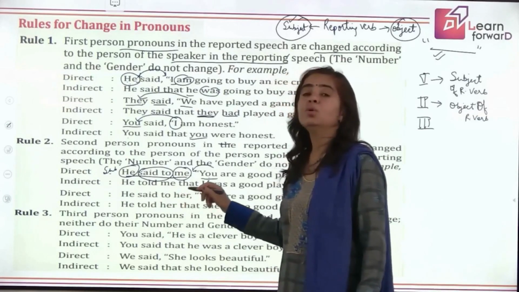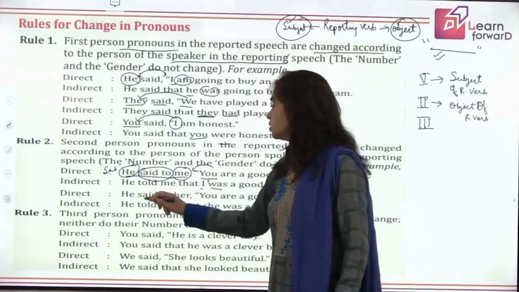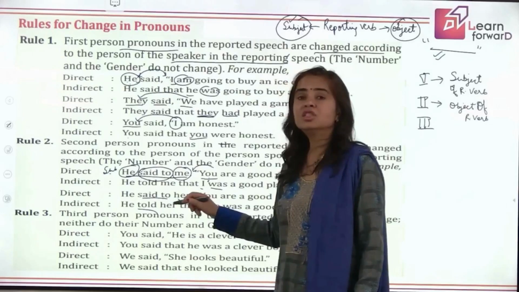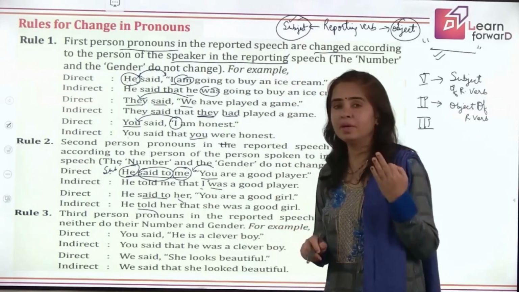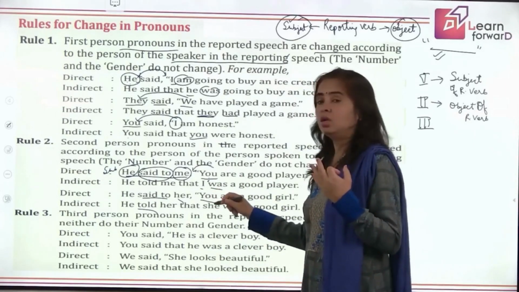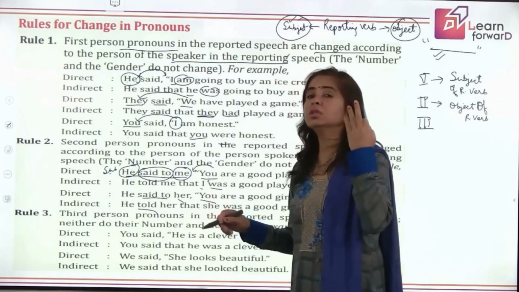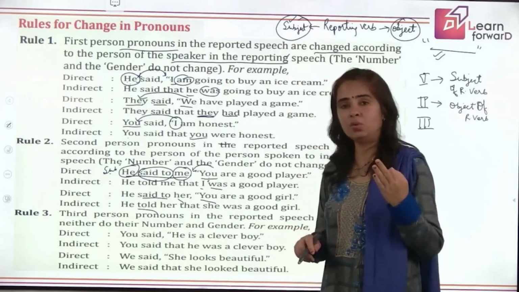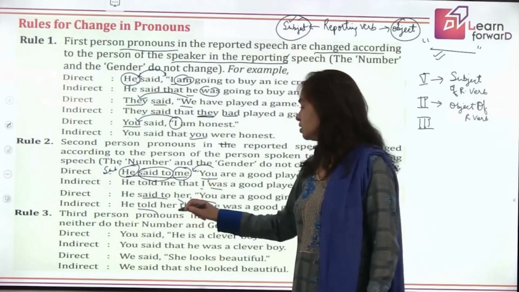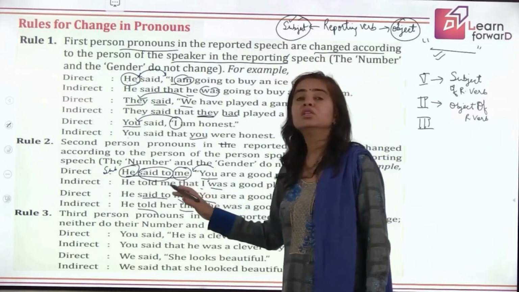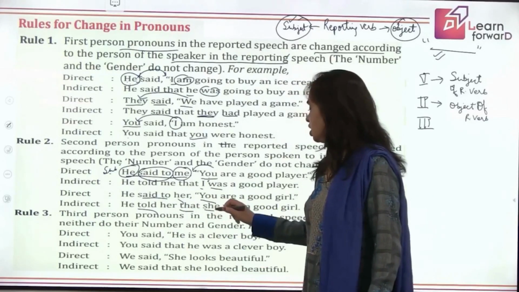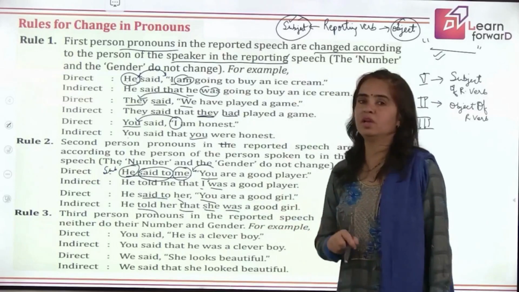He said to her. Now said to will change to told. This is her, which is third person feminine gender singular. So your second person here, you, will also change to third person feminine gender singular. Okay. So it will be he told her that, the conjunction is introduced. You becomes she in the subjective nominative case. So she was a good girl will come like this.